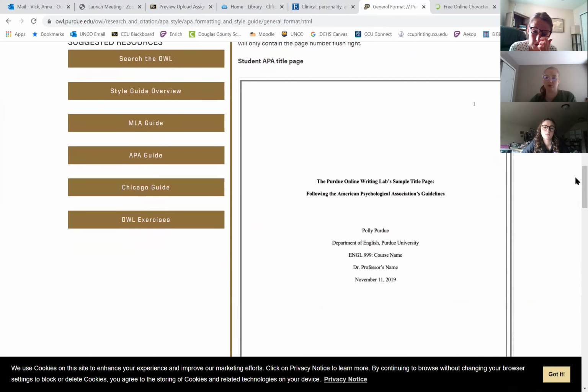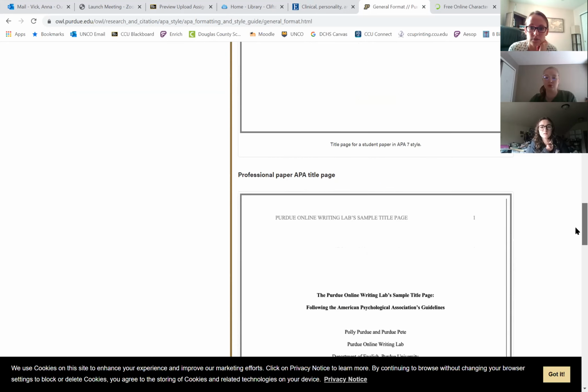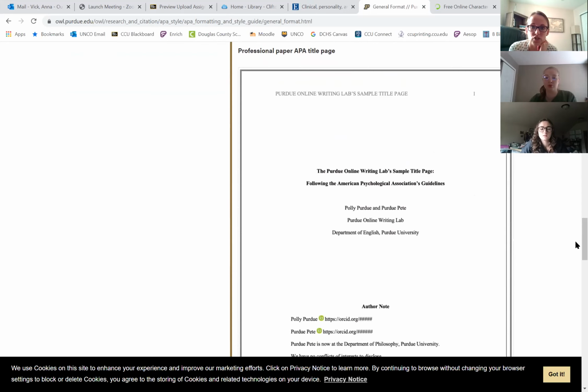If you did APA format previously, you might recall the running head, which used to be at the top in 6th edition, and it is now gone from us in student papers, okay? So student APA title page, for your purposes, this is what you'll use, the bolding, the spaces, and then each of these pieces of information included. Okay, you can see in professional papers, we still have, so don't worry about the professional papers and the author's note.